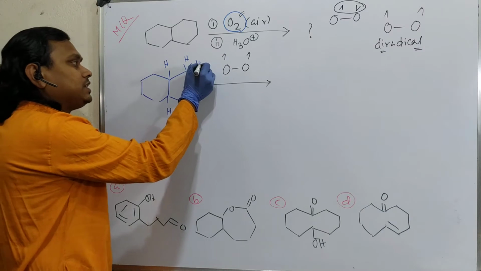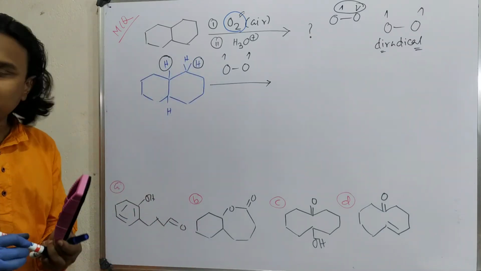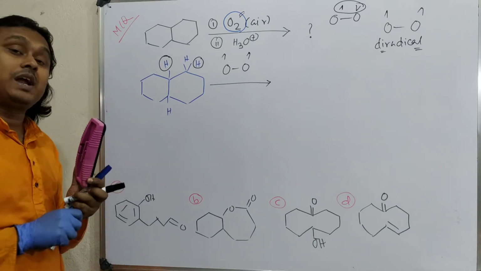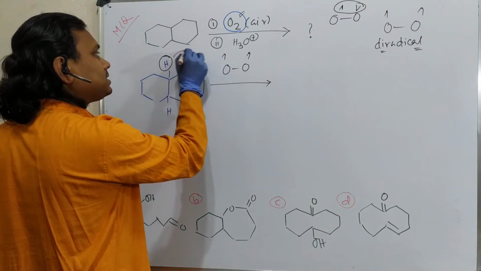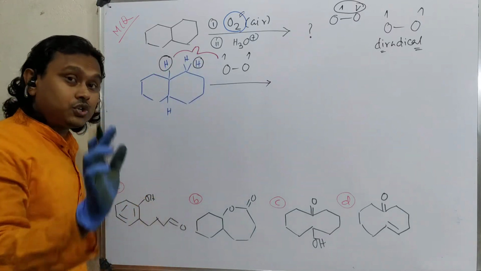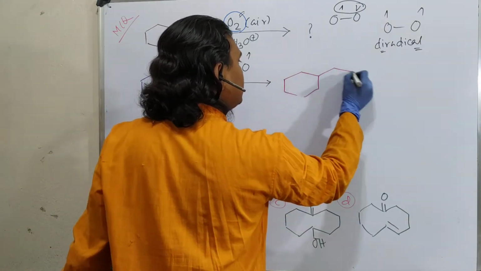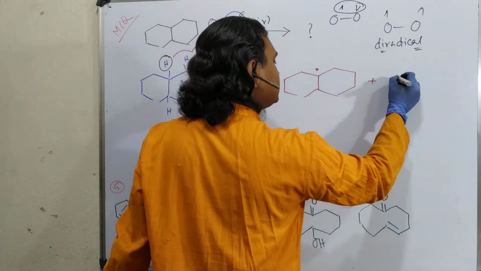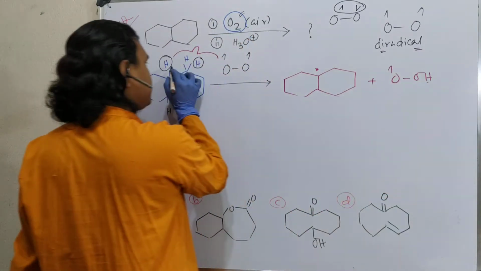Now the question is, which CH bond? This one or this one? This is mainly decided by where the produced radical is stable. Let me tell you. See, for example, let's consider this. So what will it result in? Remember, this is a fish hook arrow. It means movement of one electron. So this gives one radical plus OH. This H is abstracted from here.